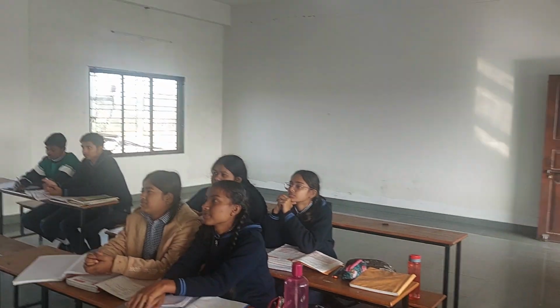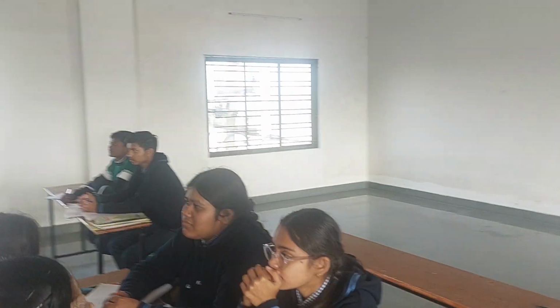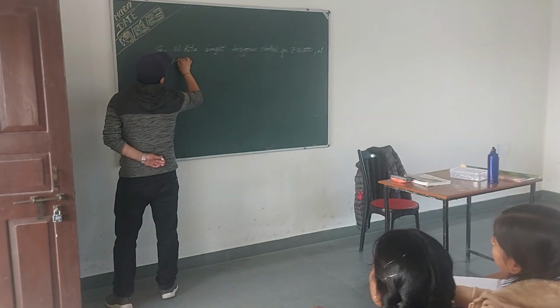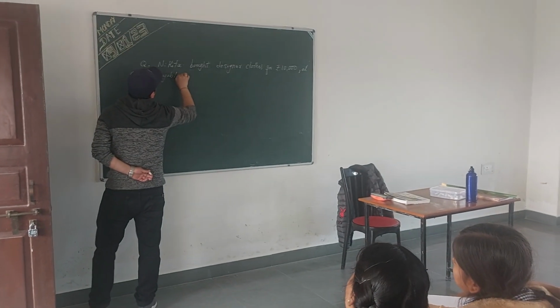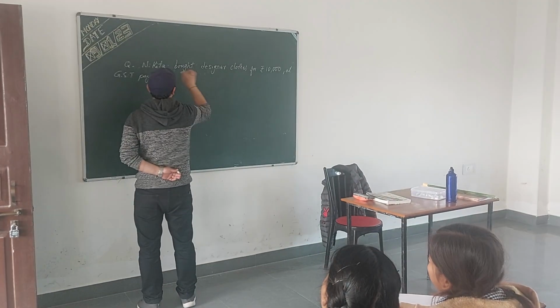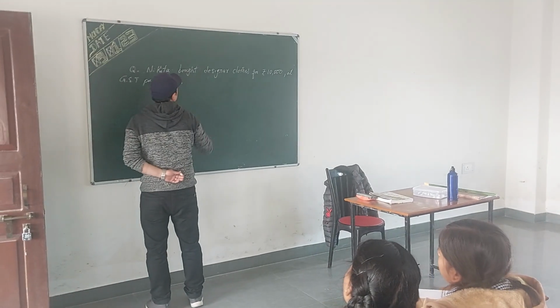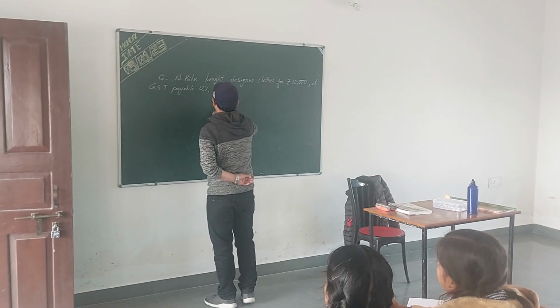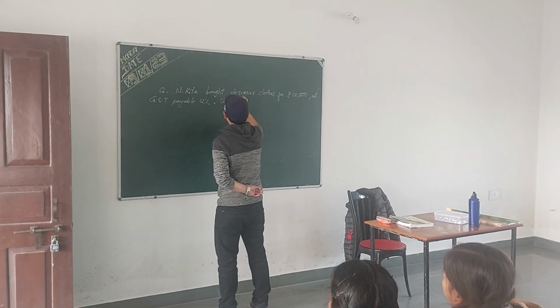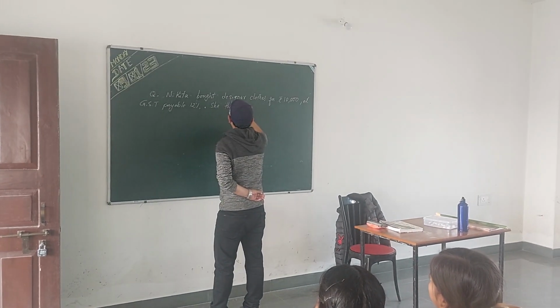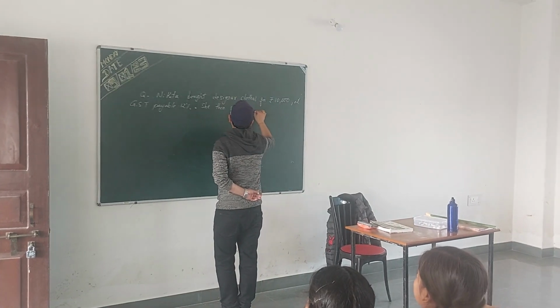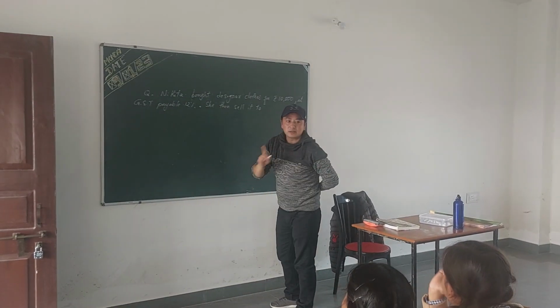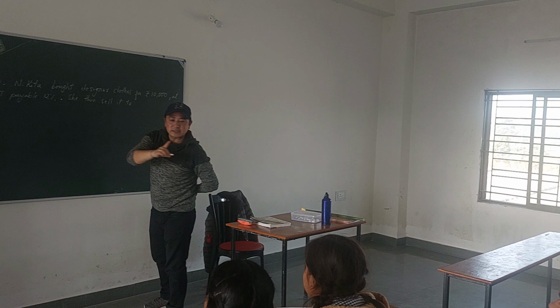Okay. At GST table, let's see, 12%. Then sell it to the customer. What's the name of the customer?